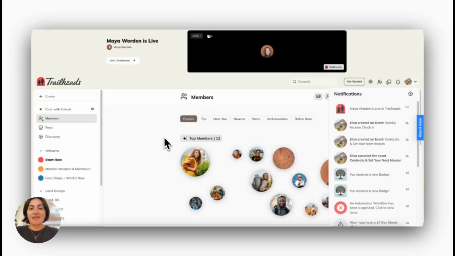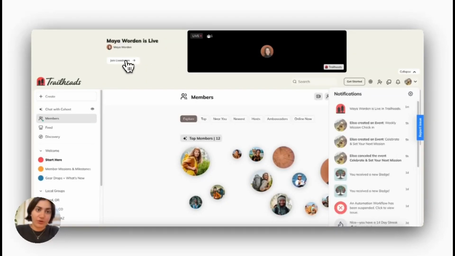As soon as a host is live in a Mighty network, all members are notified. You can see that this member got the notification that I am live in Trailheads from the moment I went live. Members can then either click on the notification here or click at the live stream banner that takes up nearly half the screen, making it incredibly clear that there's a live stream going on.